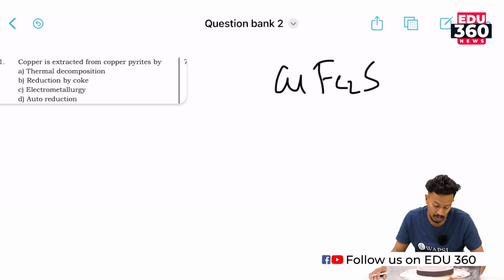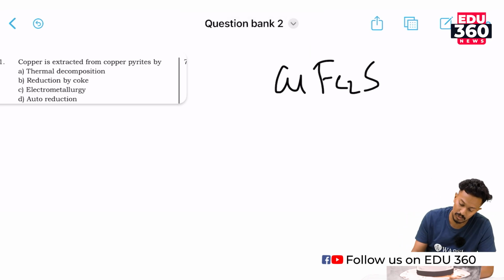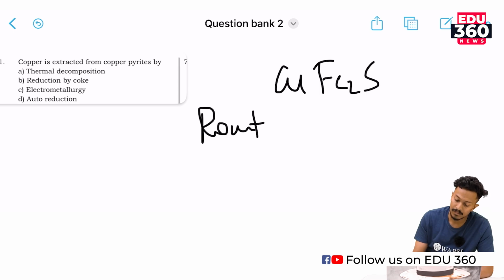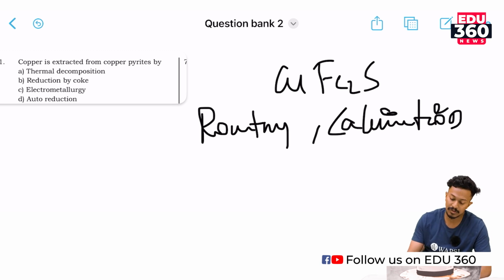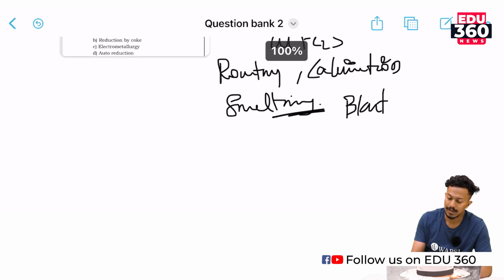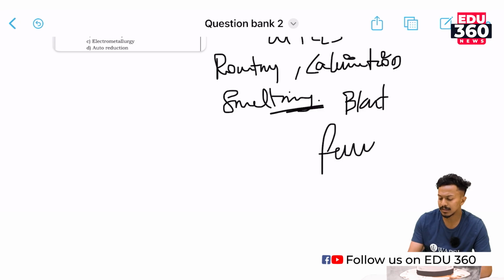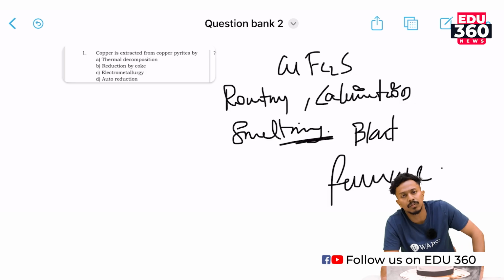Do you get me? This copper pyrites undergoes roasting, calcination and smelting process in a blast furnace. You have studied this in the metallurgy chapter, the reduction of copper pyrites to extract the copper metal from this ore.